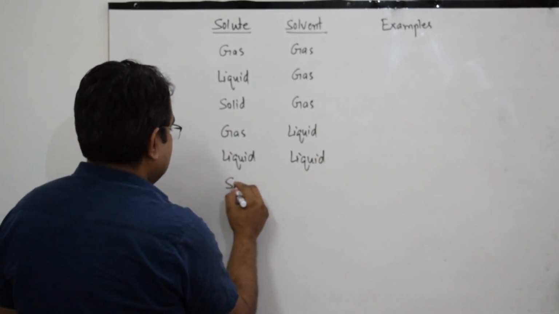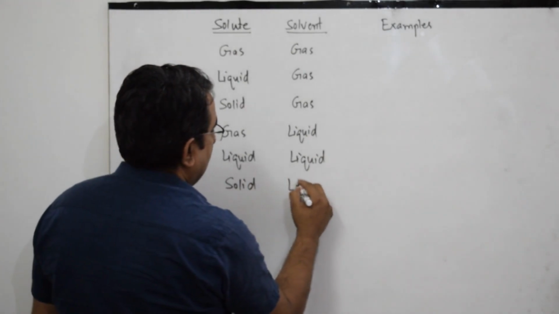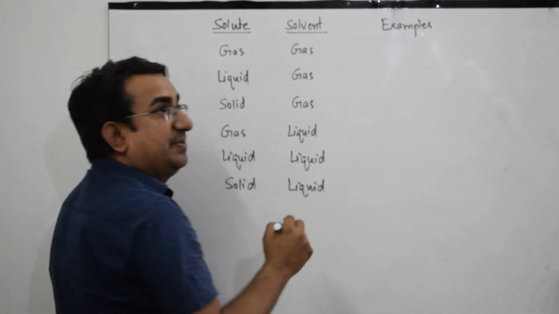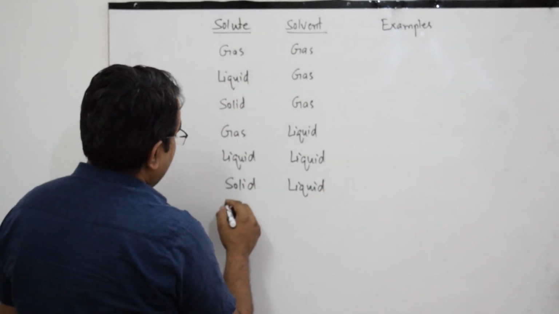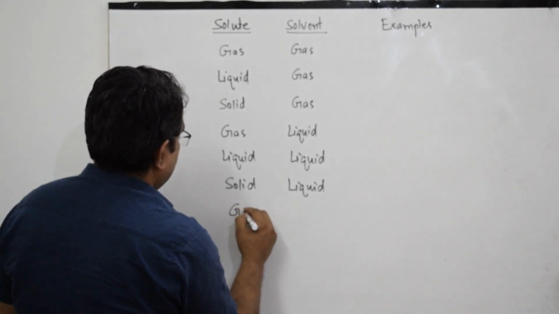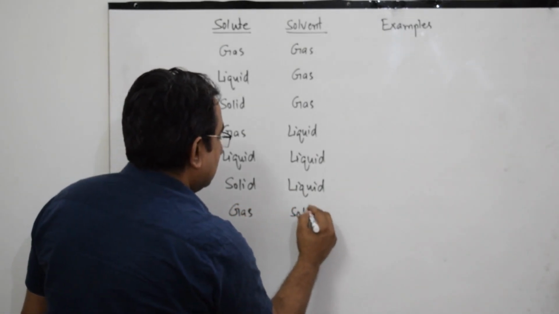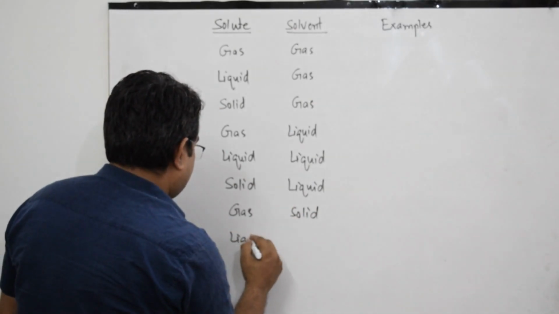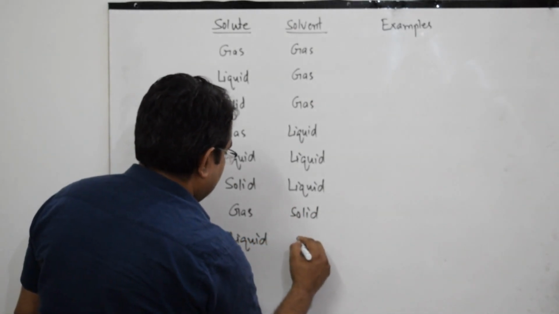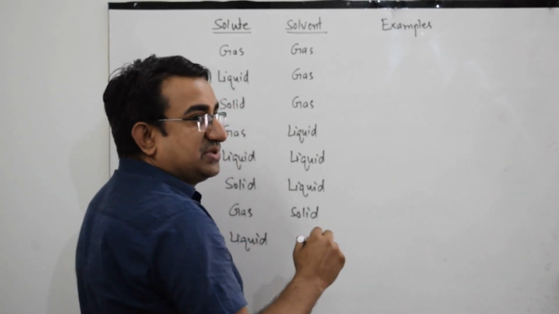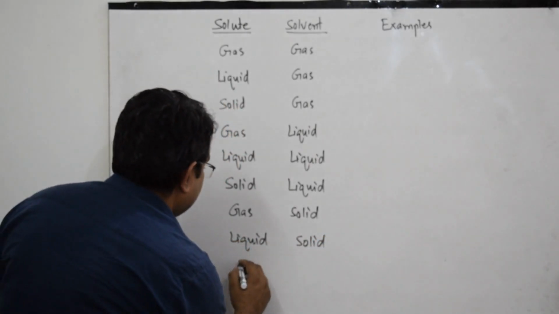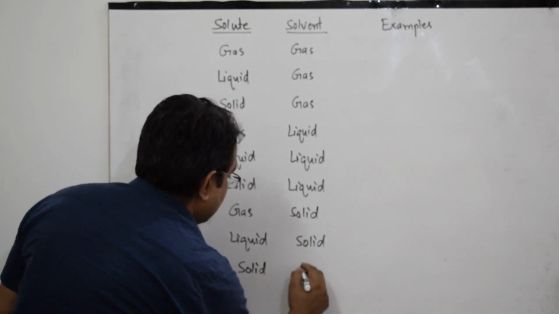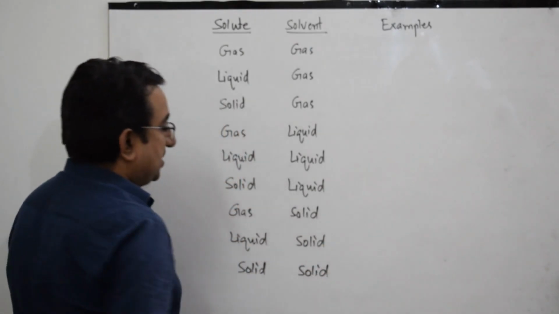Sixth is solid in liquid type of solution. Seventh is gas in solid types of solution. Eighth is liquid in solid type of solution. And finally the ninth is solid in solid type of solution.